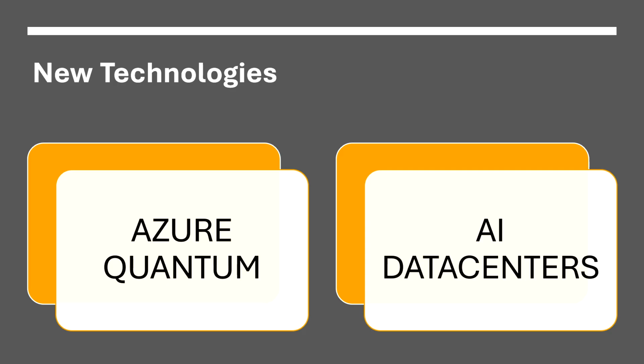Microsoft's investments in sustainable data centers also show their commitment to a greener cloud future. Azure Quantum is just for the quantum algorithms, and the data centers are dedicated just for AI integration. That way it can produce the power to increase the speed and efficiency of AI.